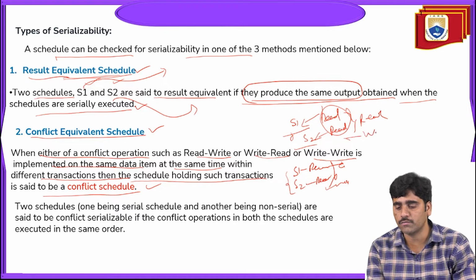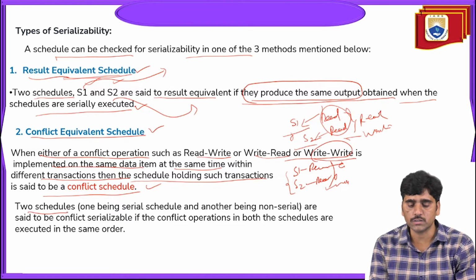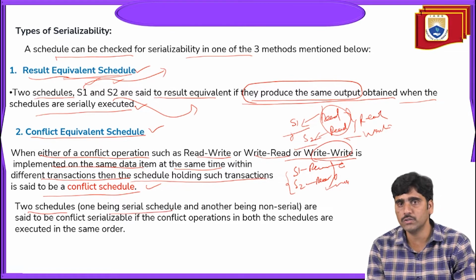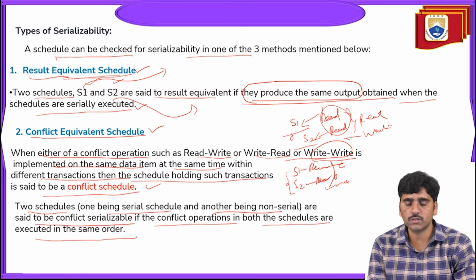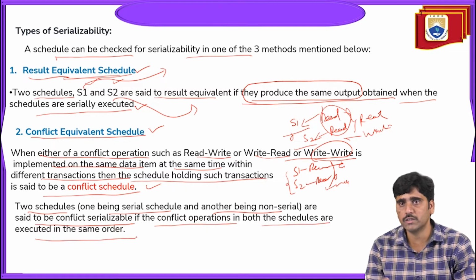Similarly for write conflicts, write conflicts will occur here. Two schedules, one being serial and another being non-serial, are said to be conflict serializable if the conflict operations in both schedules are executed in the same order. That is what we said here.